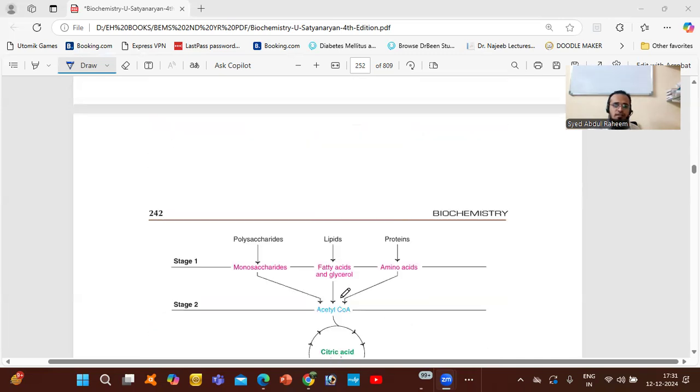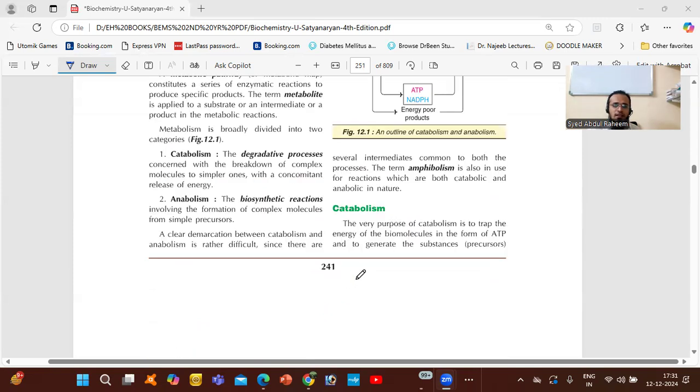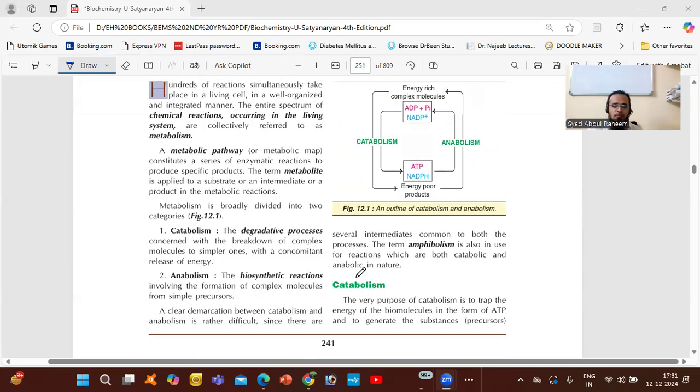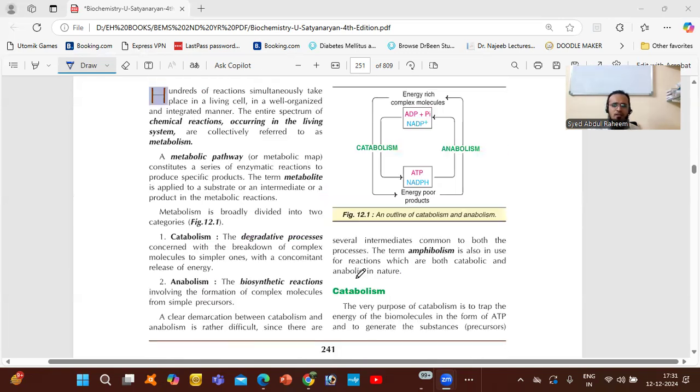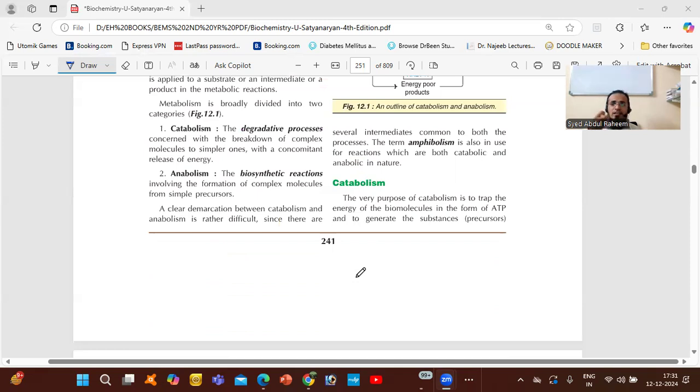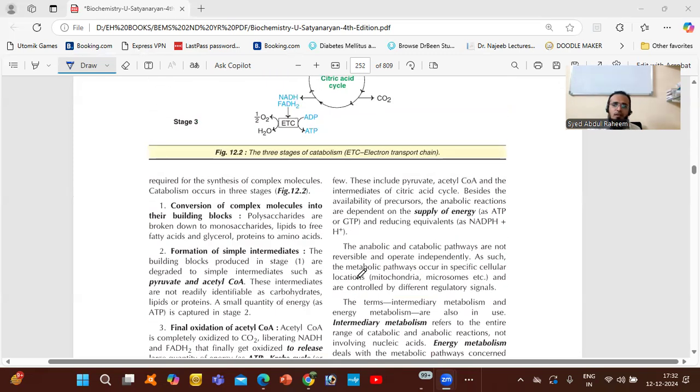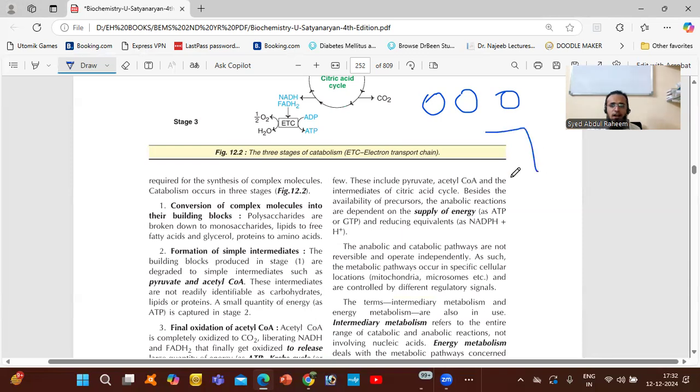So in this simple reaction, you can see that the main function of catabolism or metabolism is to gain energy from the source, from the substance, to produce energy. It will have three steps. Whatever material is there will convert into complex molecules.